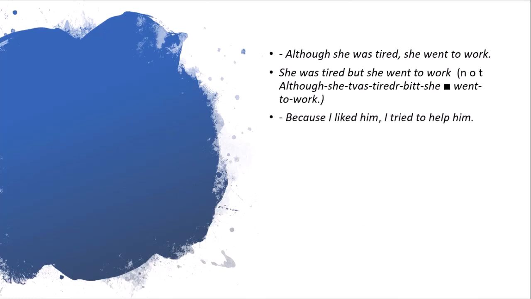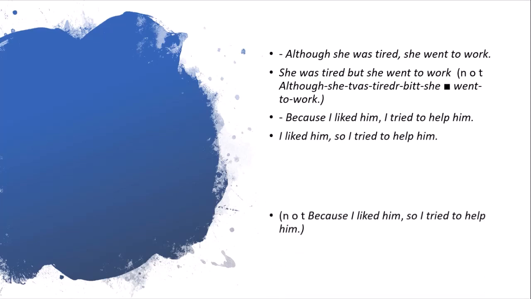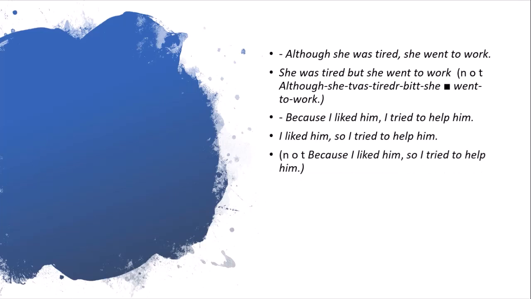Next, because I liked him, I tried him. So we only need because. Next, I liked him, so I tried to help him. We only need so. Next, we don't need to write it as because I liked him, so I tried to help him.